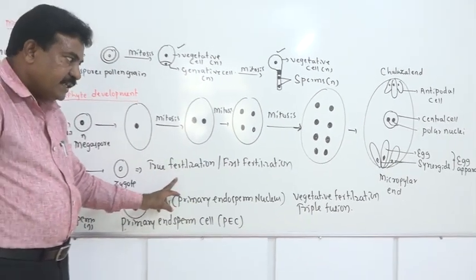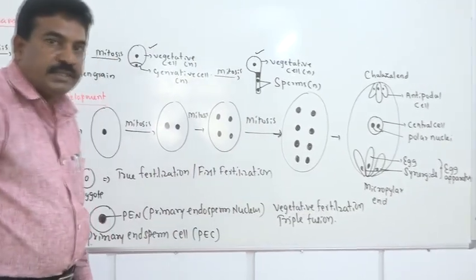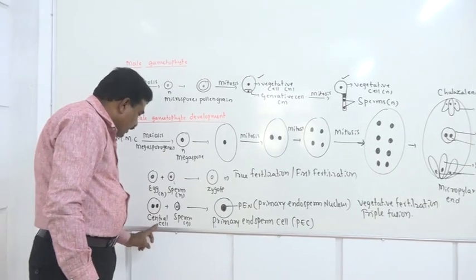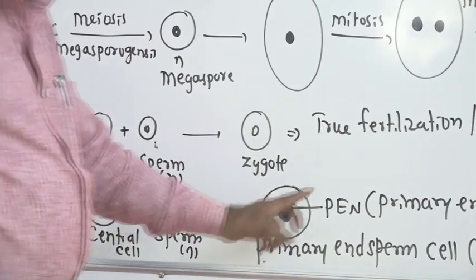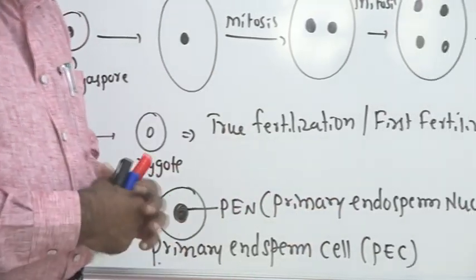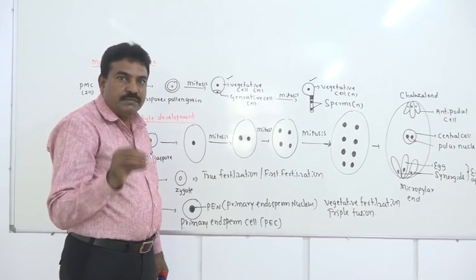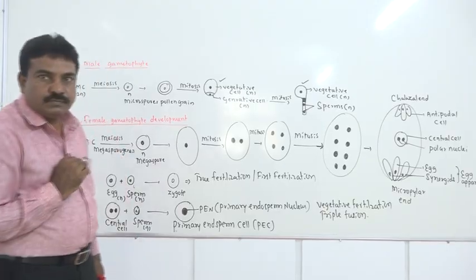First fertilization, that is true fertilization. Second fertilization, vegetative fertilization. During vegetative fertilization, the two polar nuclei of the central cell and one haploid sperm nucleus combine. That process is called triple fusion. Here three haploid nuclei are fused, hence the process is called triple fusion.